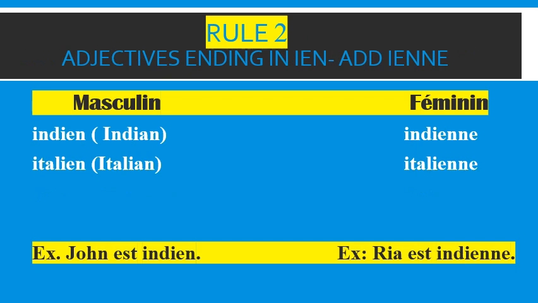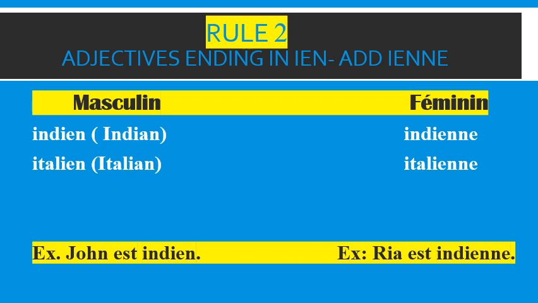Let us see rule number 2. Rule number 2 says if the adjective ends in IEN, to change it into feminine, you will add IENNE. That is, you will keep the IEN and add NE to it. Let us see the examples.